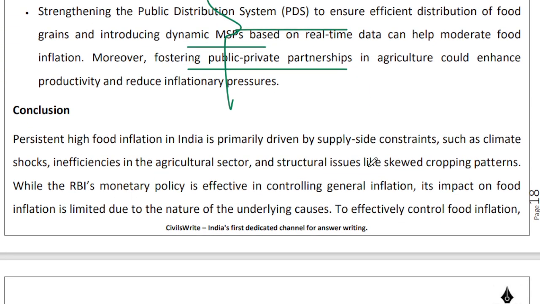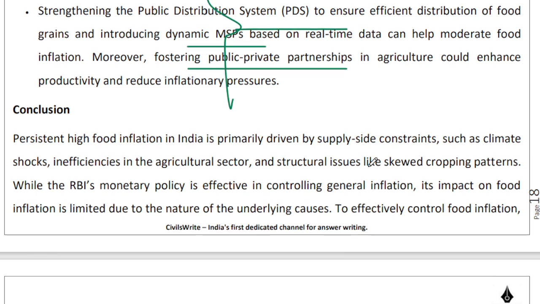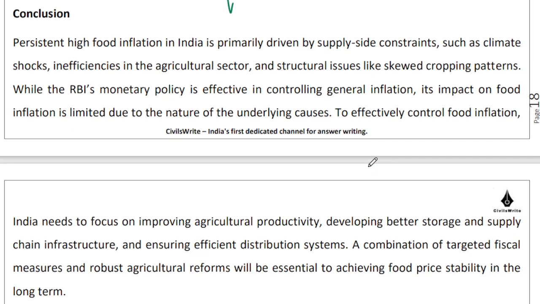Because we know which are the regular culprit crops where this problem is arising, right? So it's not rocket science, honestly speaking, and even if it was rocket science, we can still solve it, right? So what is the conclusion? What is the broad approach?